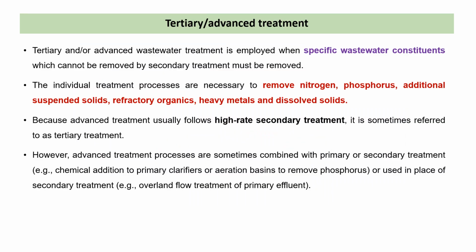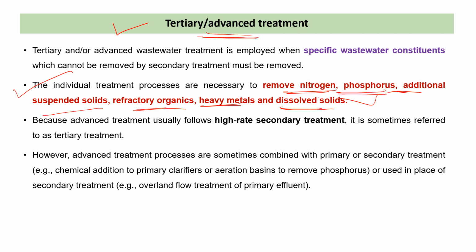So now the tertiary process. The tertiary wastewater treatment process is also known as advanced wastewater treatment process. This process is generally used for the removal of nitrogen, phosphorus, additional suspended solids, refractory organics, heavy metals and dissolved solids from the wastewater. In general, we can say this process is used for the removal of nutrients from the wastewater.